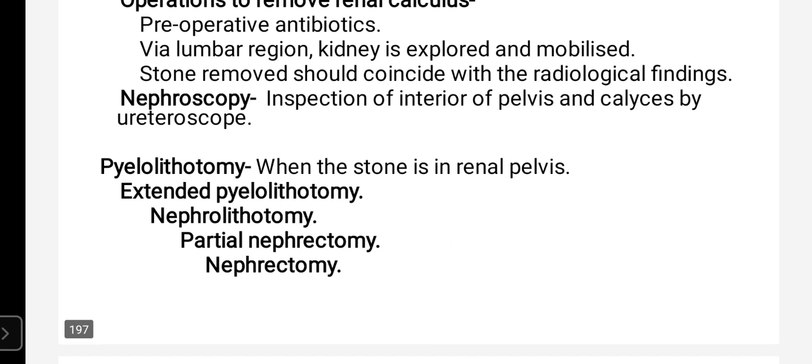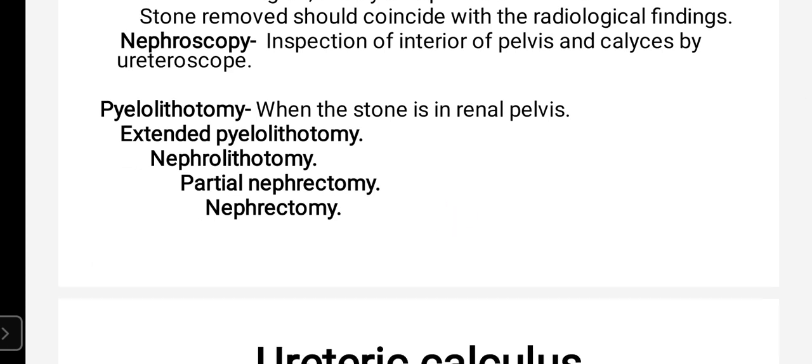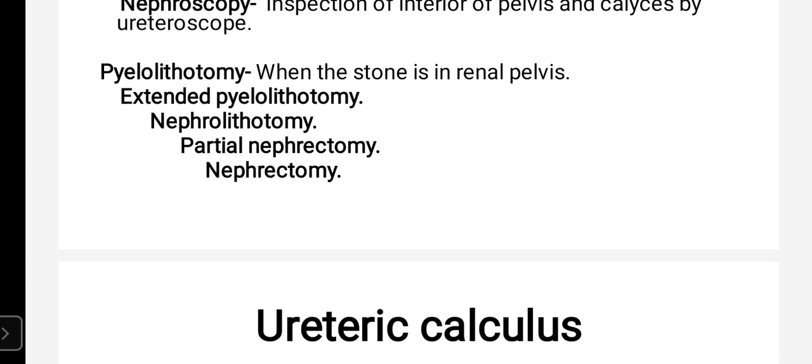Then nephroscopy is inspection of the interior of the pelvis and calyces by the ureteroscope. Then the procedure pyelolithotomy is done when the stone is present in the renal pelvis.